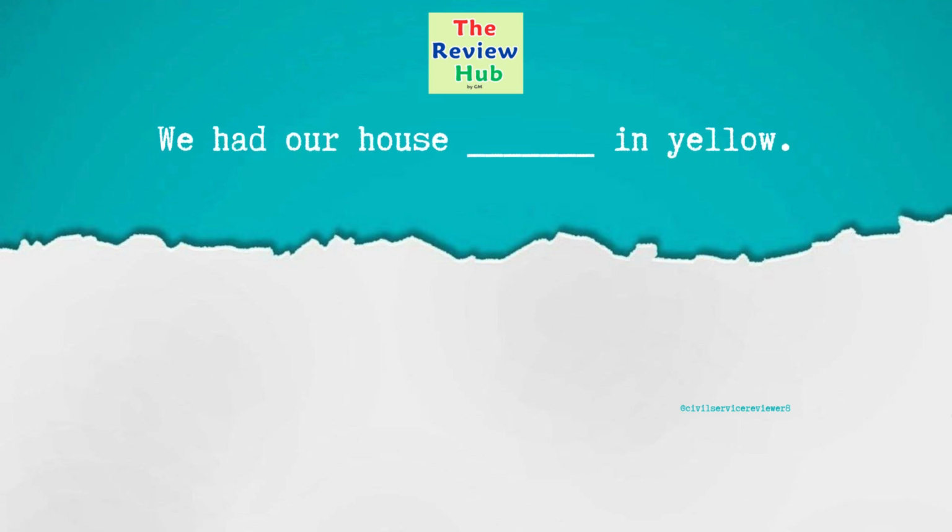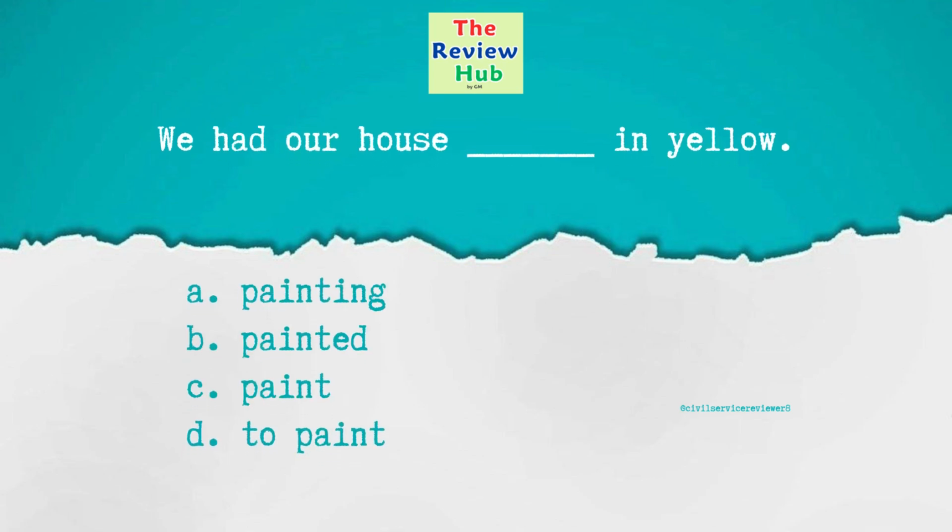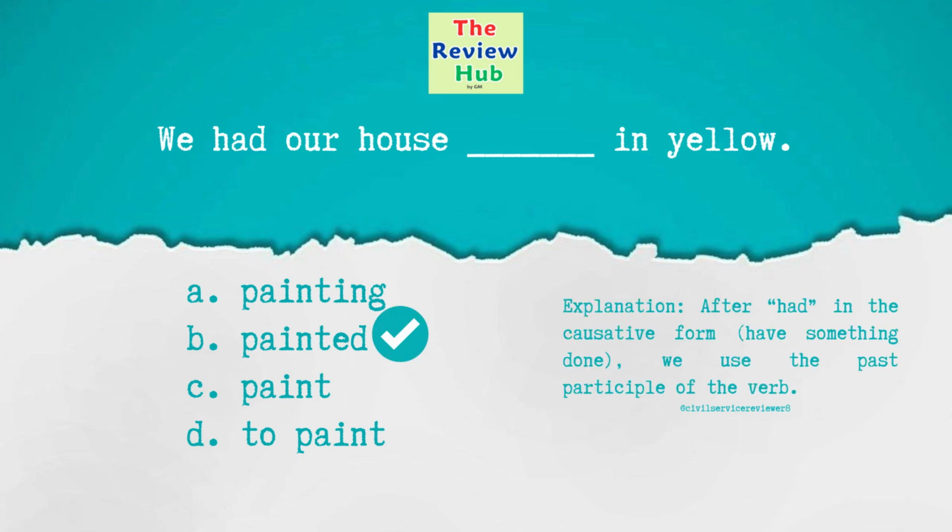We had our house blank in yellow. A, painting, B, painted, C, paint, D, to paint. The correct answer is letter B, painted. After had in the causative form, have something done, we use the past participle of the verb.